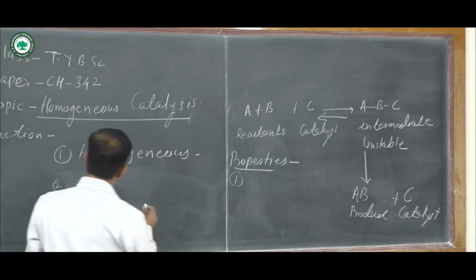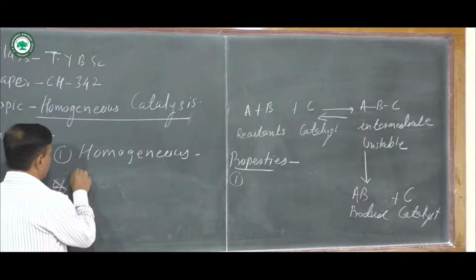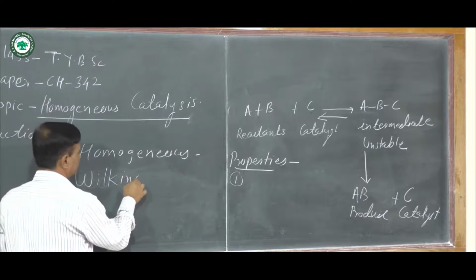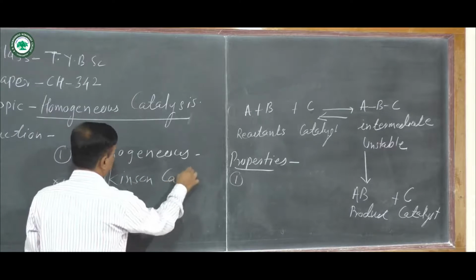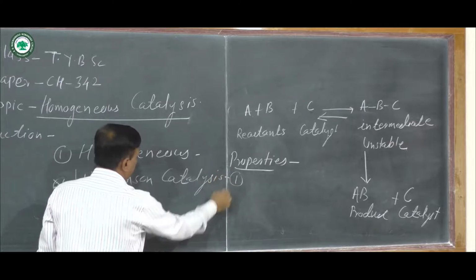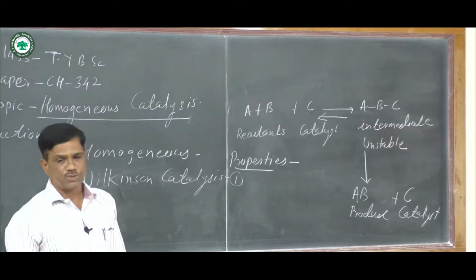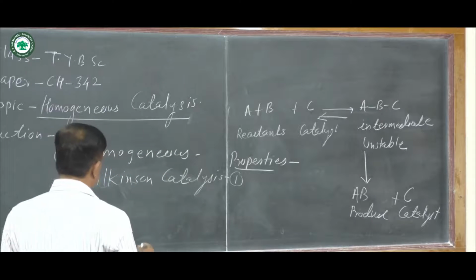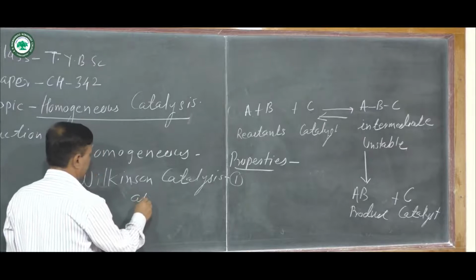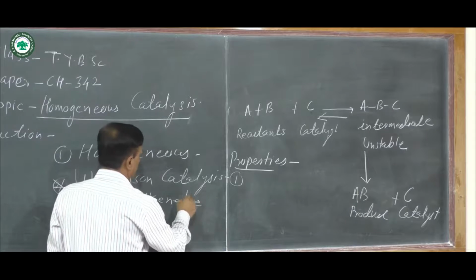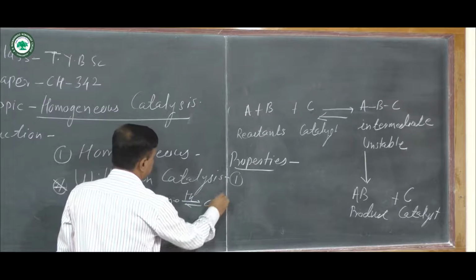First process is called the Wilkinson catalysis process. In the Wilkinson catalysis process, there is a hydrogenation of alkene to alkane.